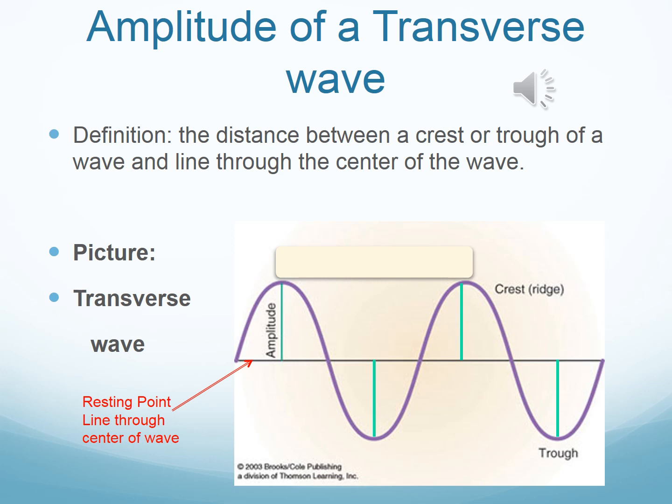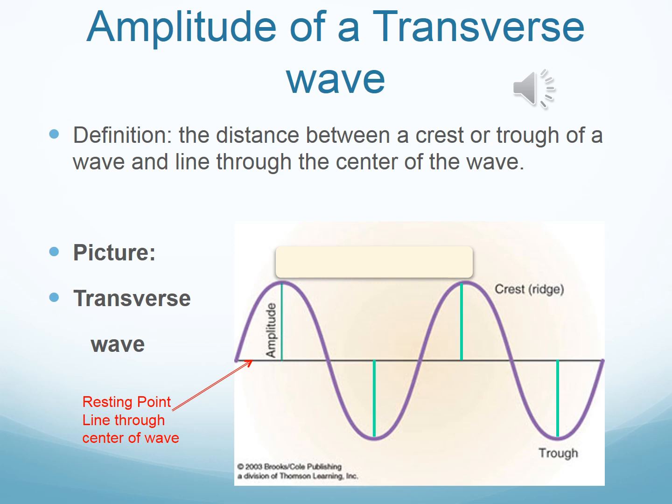So you will hear me saying both of those terms. If I say resting point or resting position, it just means the line through the middle of a transverse wave. So where is the amplitude? The amplitude is normally from the middle to the top of the crest or the middle to the bottom of the trough.